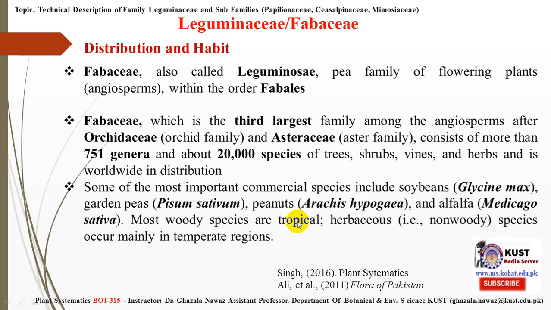Most of the famous plants are soybean, that is Glycine max, Pisum sativum, Arachis hypogaea, the peanut, and Medicago. And these are tropical and temperate in their distribution.